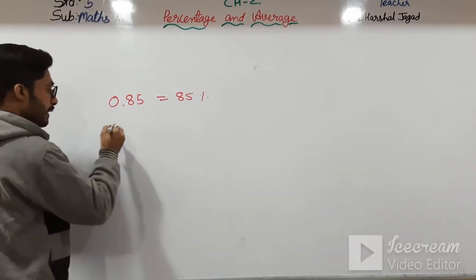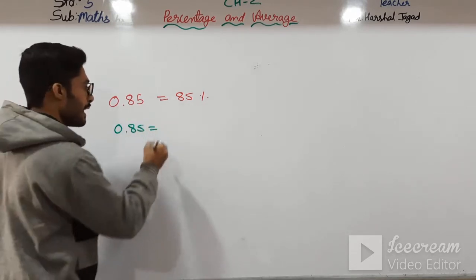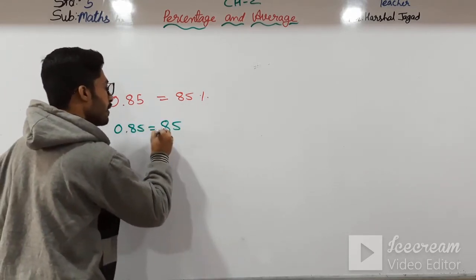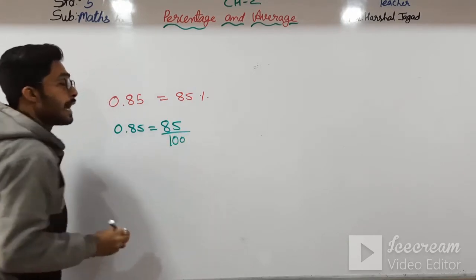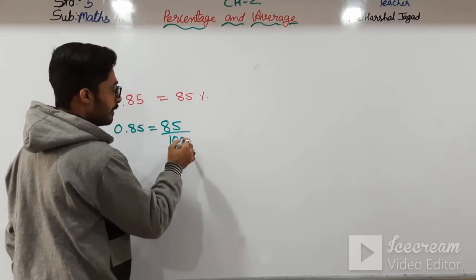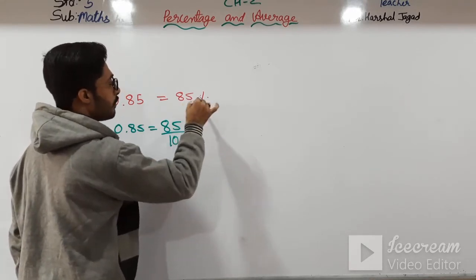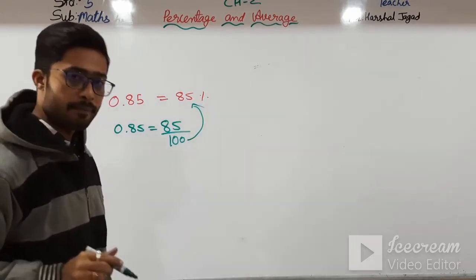Because 0.85 can also be written as 85 upon 100, meaning anything with the denominator 100 is converted into a percentage, that is 85 percent.